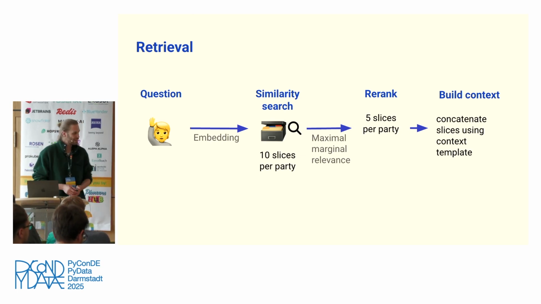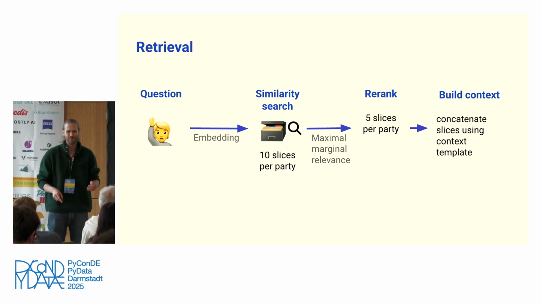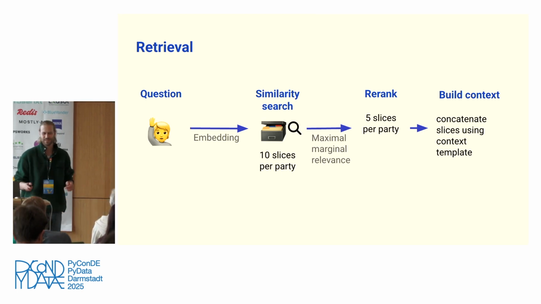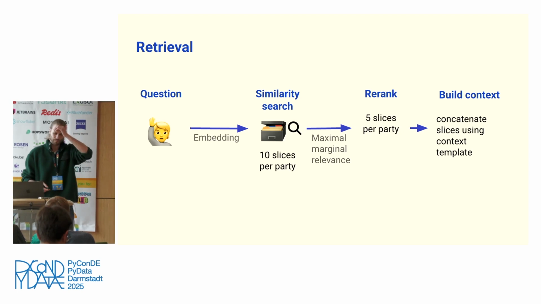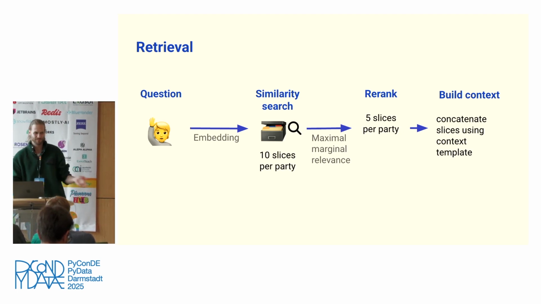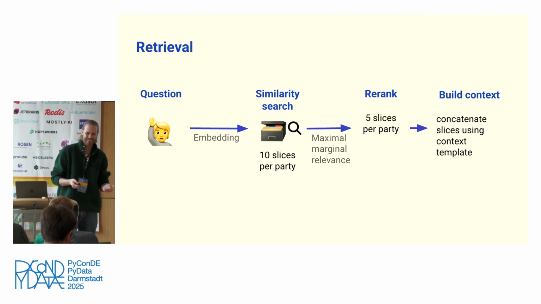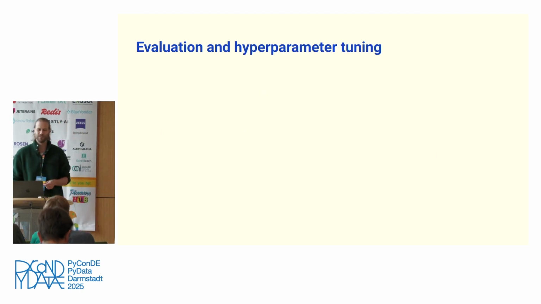All right, so here I already told you 10 slices, 5 slices, some chunk overlaps. Like, how do you choose these parameters, right? And I would say this is where RAG becomes difficult, in my opinion, because it's really fast to do, right? And it kind of works. But evaluation and hyperparameter tuning is, I think, not so straightforward.